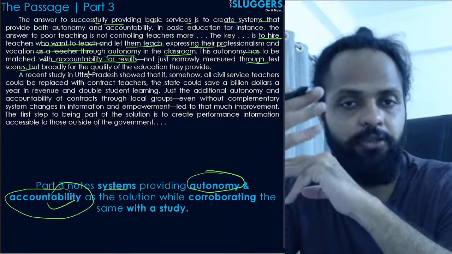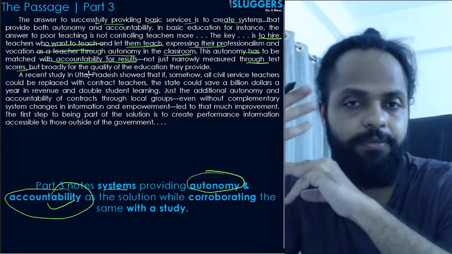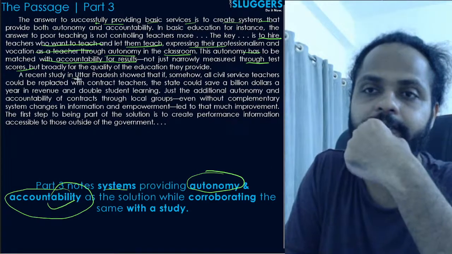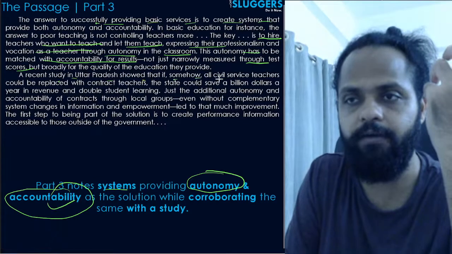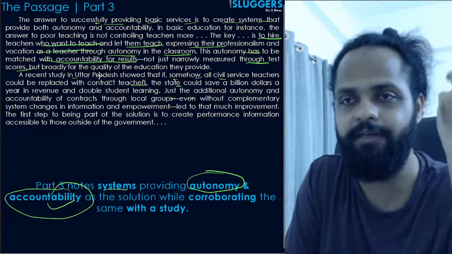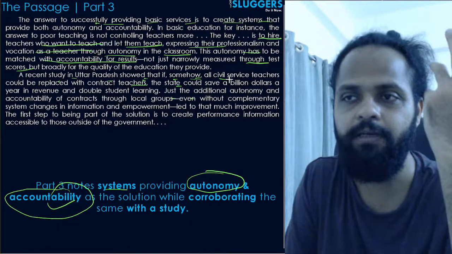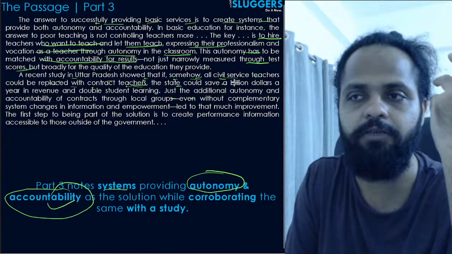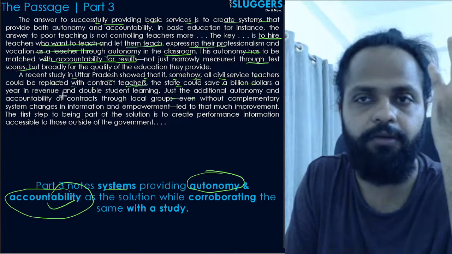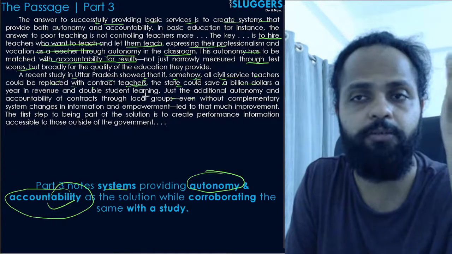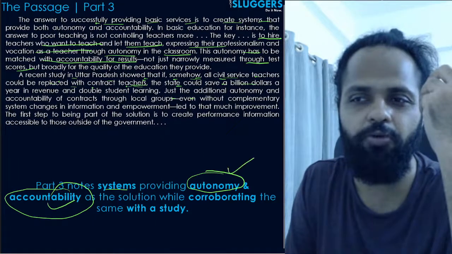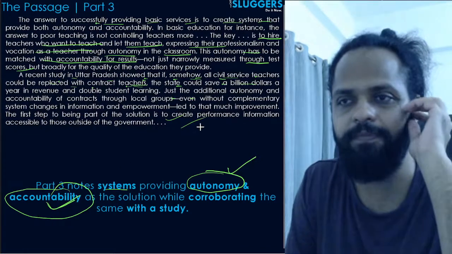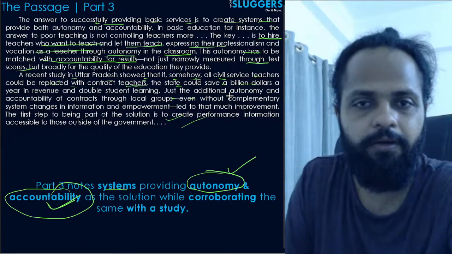The author has substantiated his solution by citing a recent study. राइट, यहाँ पे एक स्टडी को साइट किया है यहाँ पे कि भाई एक स्टडी कंडक्ट किया गया था उत्तर प्रदेश में, जहाँ पे when all civil service teachers were replaced with contract teachers, the state could save billions of dollars a year in revenue, and also double student learning, right? So एक स्टडी था जहाँ पे they brought in the autonomy, they brought in the accountability, and they saw positive results. बस वो चीज़ आपको यहाँ पे बताई गई है clearly. ठीक है, so I hope that's clear to everyone.